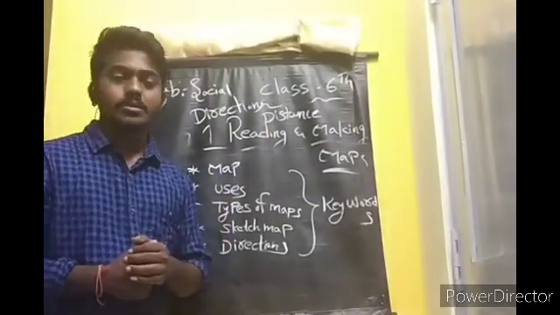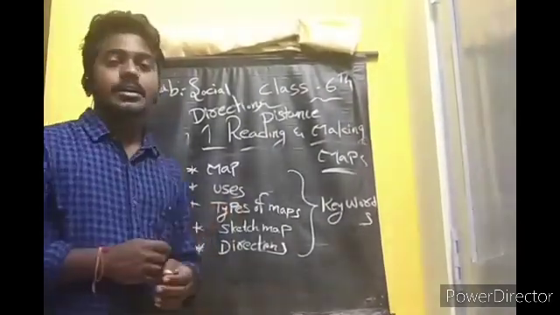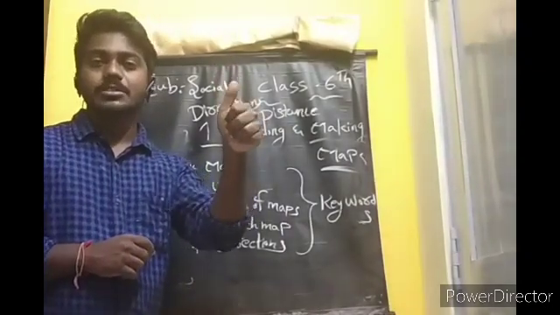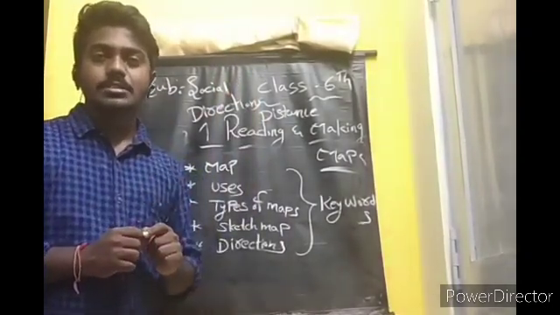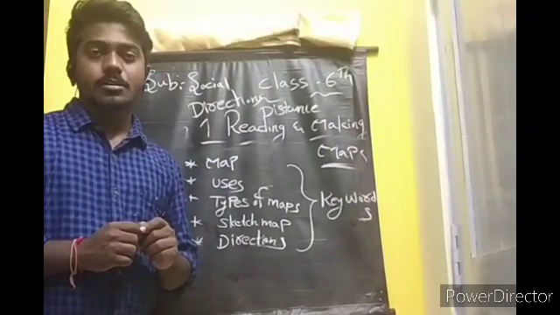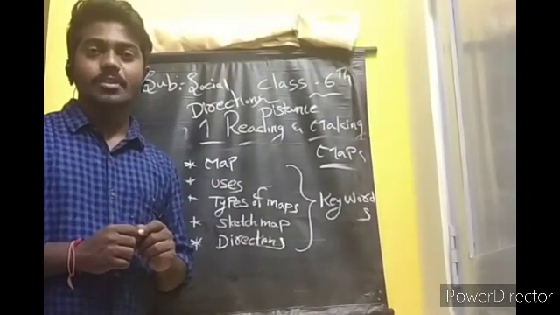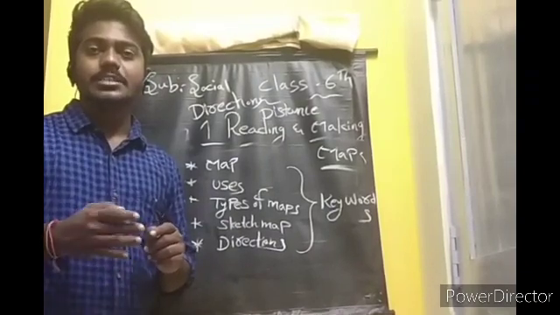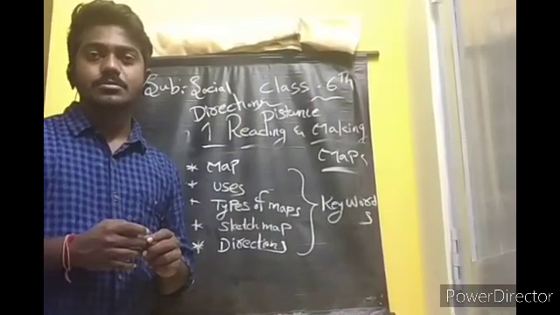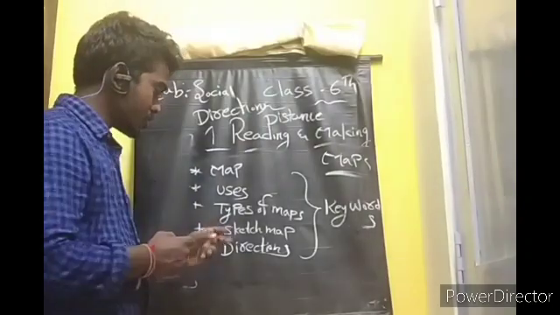Next, come to the point. Types of maps, I told, this one is very important. I told three: physical maps, political maps, thematic maps. A physical map shows the natural features: plains, plateaus, coastal regions.